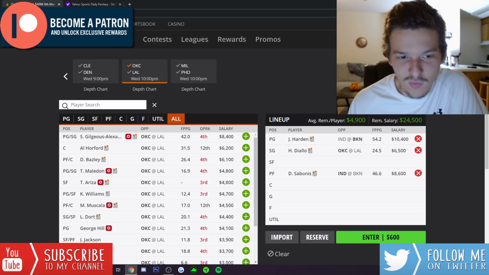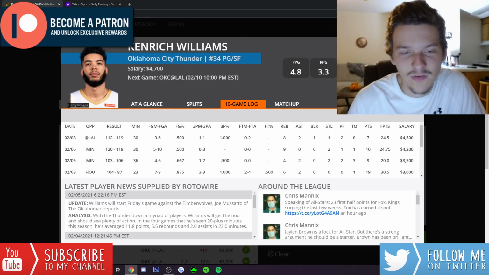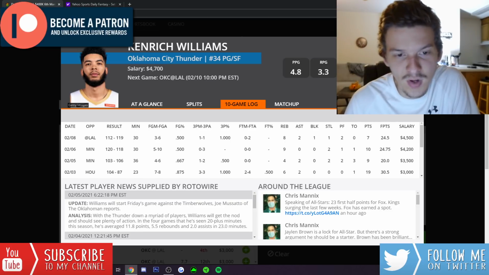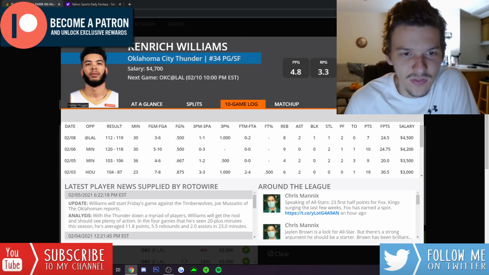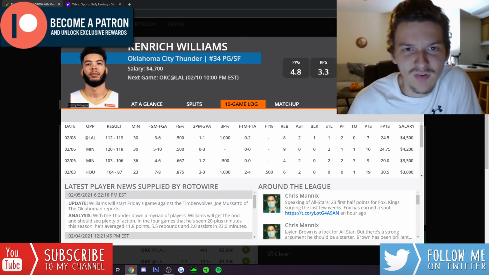Kendrick Williams, though, I think is really appealing too. At 4,700, even at that price point, he does look like a solid value. He's been getting pretty solid minutes: 36, 30, and 30 minutes their last 3 games. They're just so thin right now that even if Kendrick Williams starts or comes off the bench, he's probably going to play around 30 minutes, if not a little bit more.